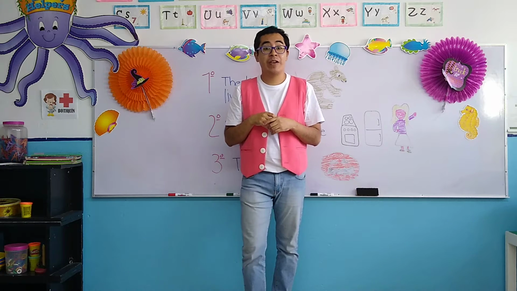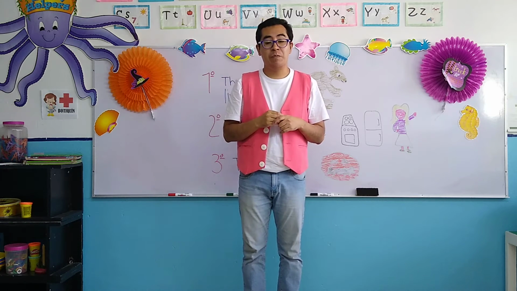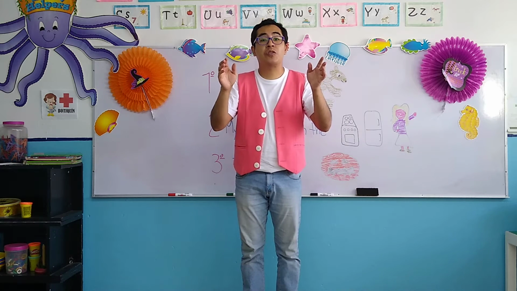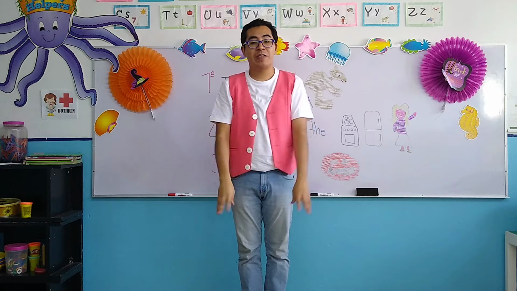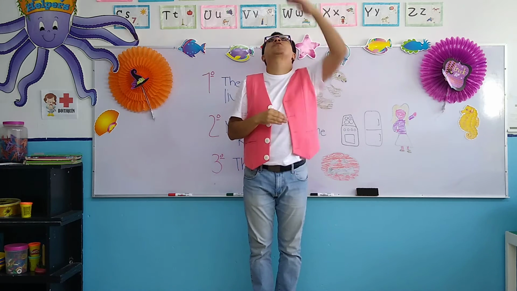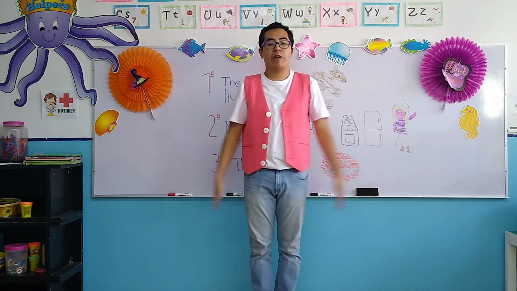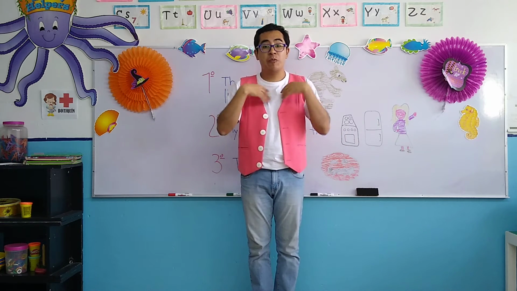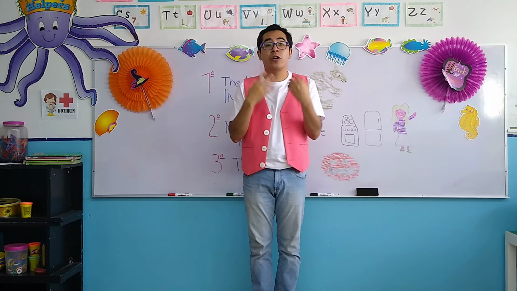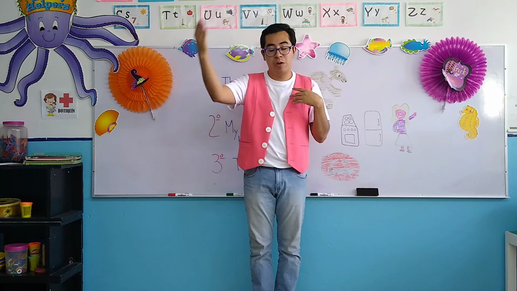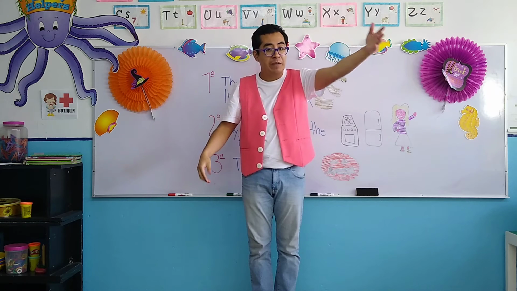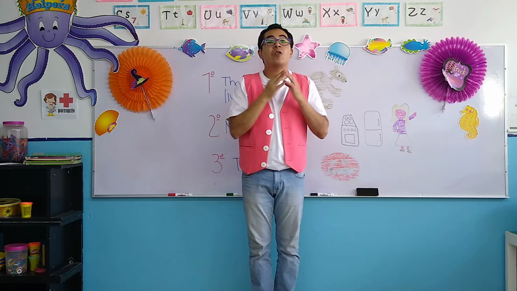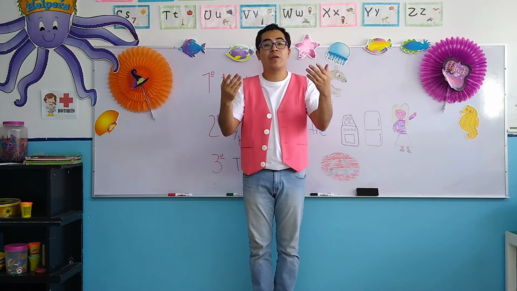Okay? Very good. Remember, the verb to be in Spanish means ser o estar. And we use it to talk about our physique, para hablar sobre nuestro físico. If we are tall, if we are short, if we are thin, if we are fat, or to talk about the things that we do, the work or the jobs, okay? If we are a policeman, a fireman, a nurse, a postman, okay? Para hablar sobre lo que realizamos, nuestro trabajo, okay?